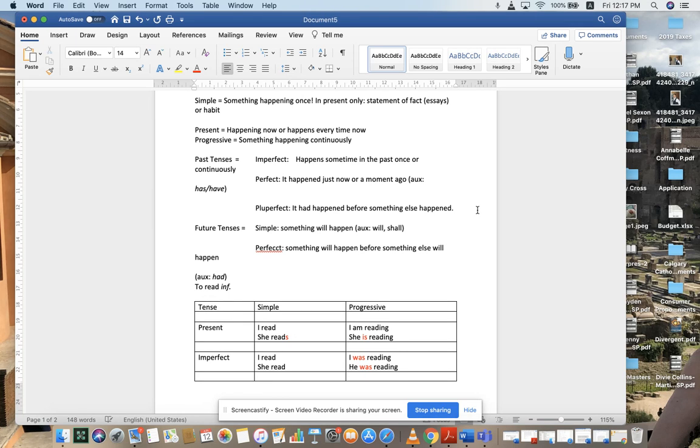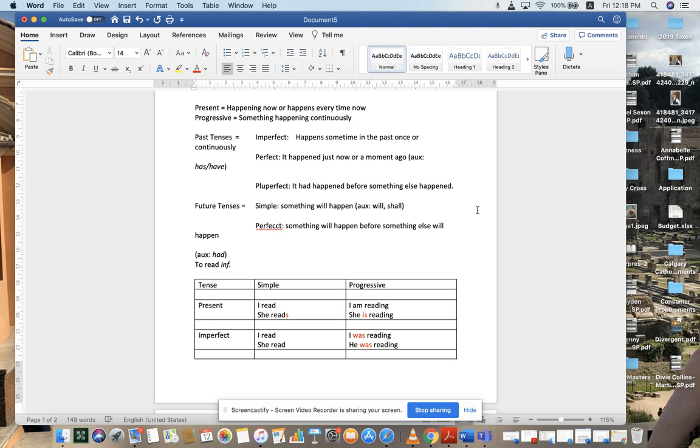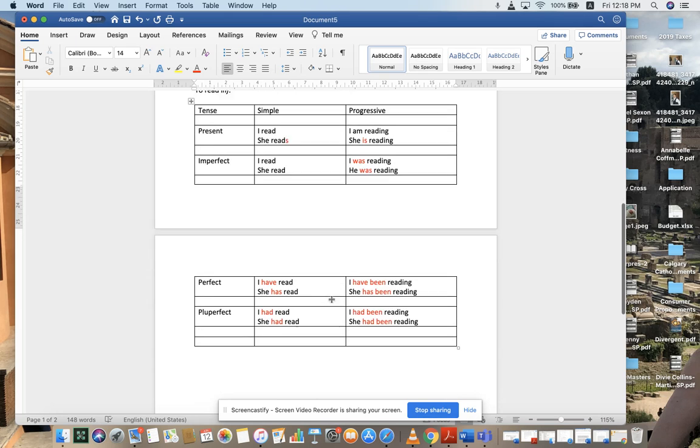In other words, what if I want to say something like, as soon as I finish my homework, we will go to the movies? Okay? What you're doing when you're saying that is you are indicating a future perfect. I will have finished this, now I'm going to finish this. Right? Which is pretty interesting if you think about it, because at the end of the day, sequence of tenses are there to help you express yourself in sequence. I could say I will do my homework and then we will go to the movies, but notice how much more I have to add to that.